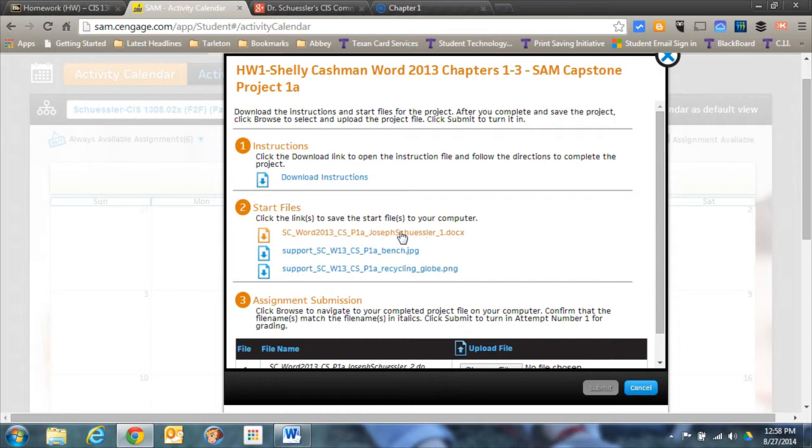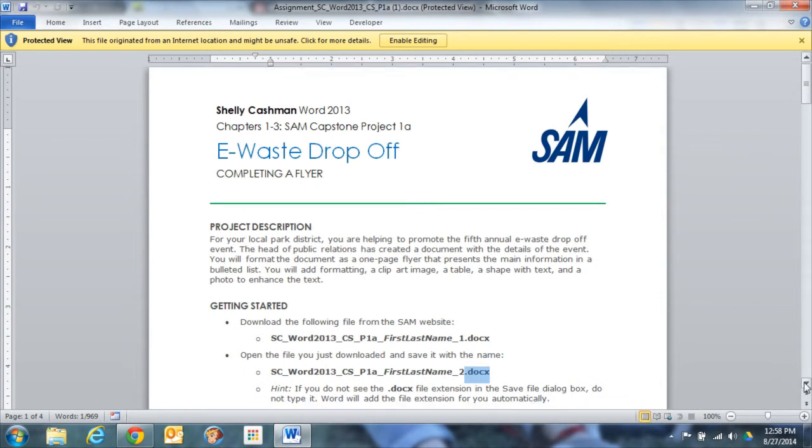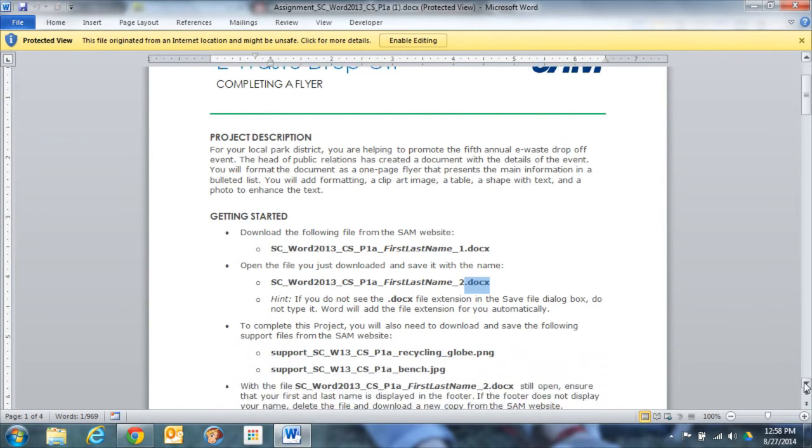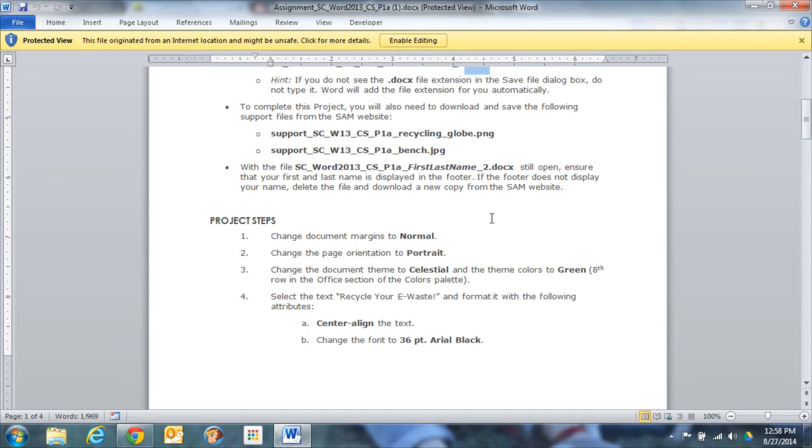So the first thing they'll have you do is download that file, and then the very next thing they have you do is change the name. You'll notice everything stays exactly the same. The only thing you have to change is the 1 to a 2. Do not, as per this hint right here, write .docx at the end of that. That's already there, even if you don't see it. So do not include the .docx. It will cause a problem, and it won't accept that file because it'll think it's the wrong file.